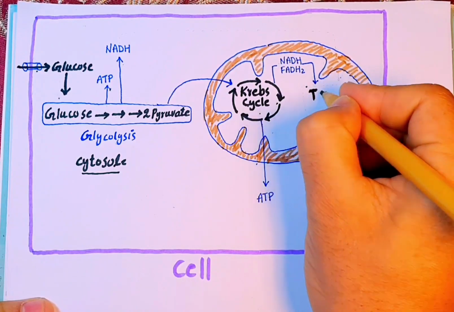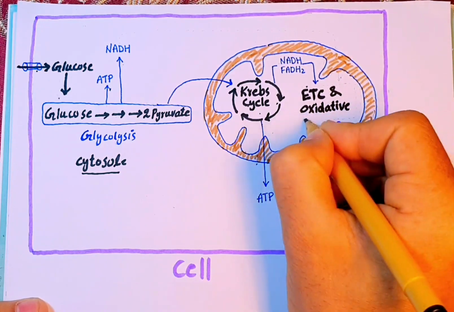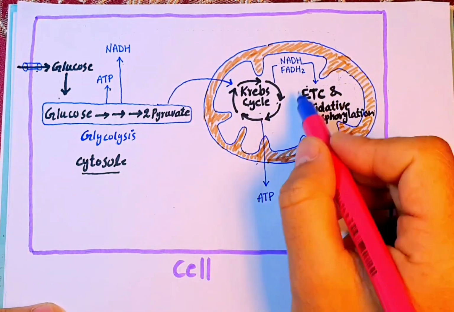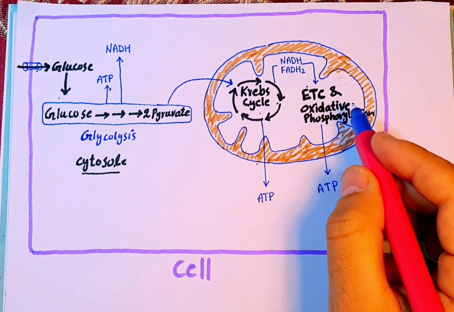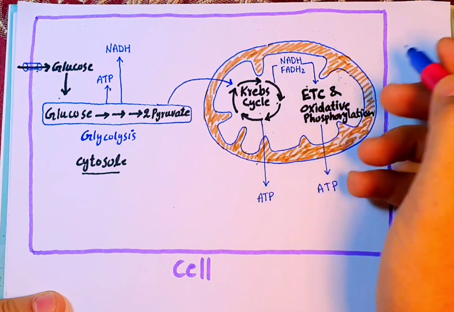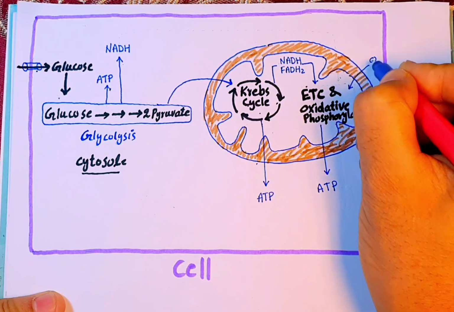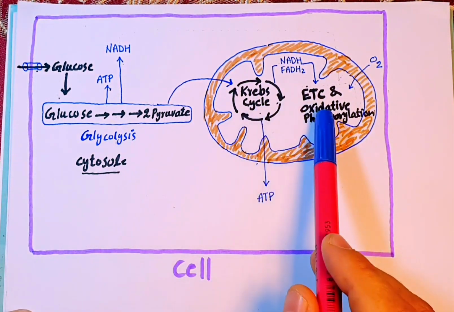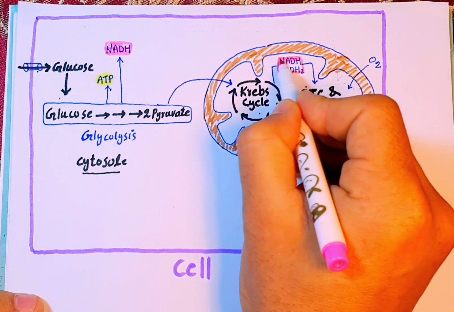transporters, which transport electrons from this Krebs cycle into the electron transport chain and oxidative phosphorylation, which occur in the inner membrane of the mitochondria, and again ATP is generated in here. One thing we should keep in mind is that this pathway, oxidative phosphorylation and the electron transport chain in the inner membrane of mitochondria, needs oxygen in order to absorb free electrons at the end of this chain and convert them to water, and finally energy for the cell is produced from these pathways occurring in the cell.